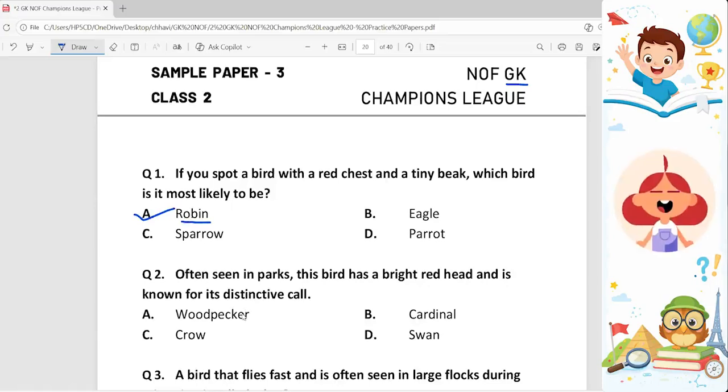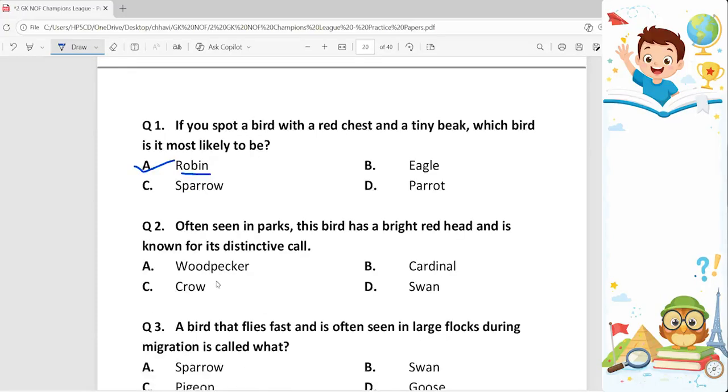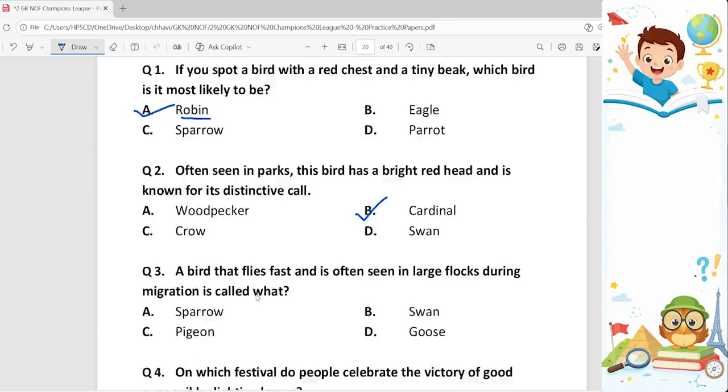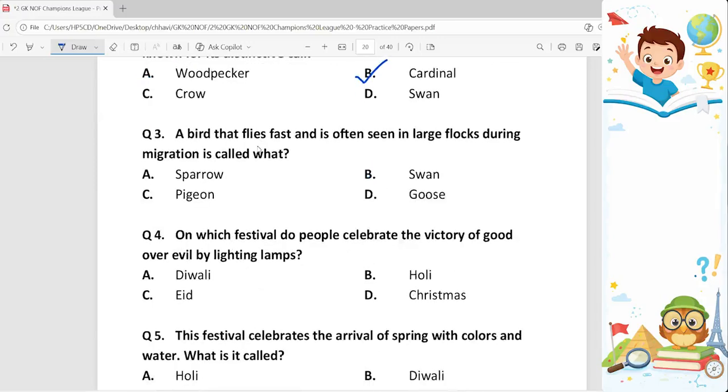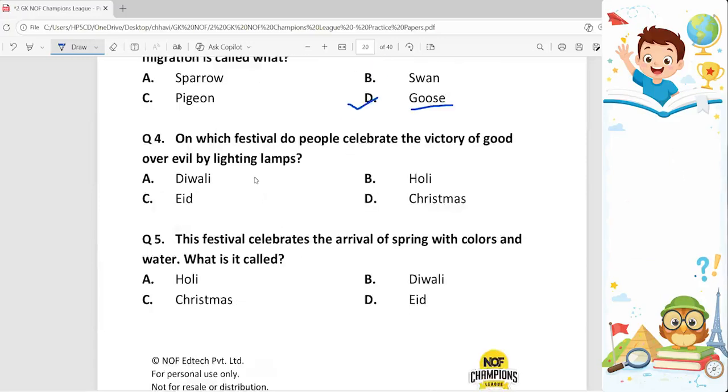Second question. Often seen in parks, this bird has a bright red head and is often known for its distinctive call. So which bird is this? Answer is option B, cardinal. Next question. A bird that flies fast and is often seen in large flocks during migration is called what? Our options are sparrow, swan, pigeon and goose. So the correct answer is goose. This is the bird that flies fast and is often seen in large flocks during migration.